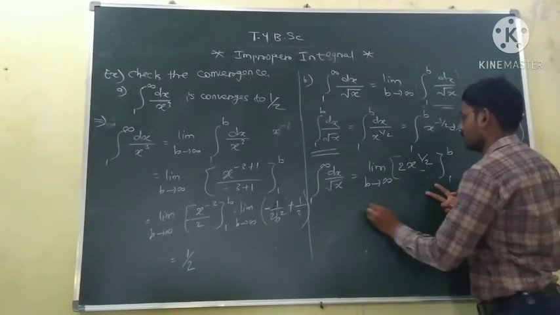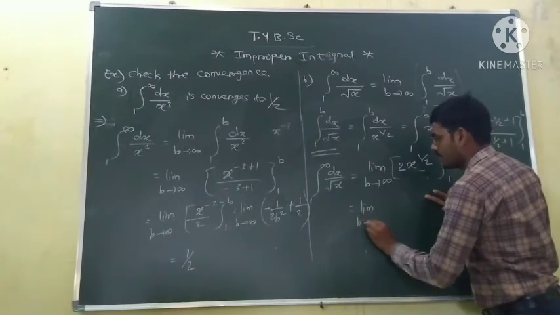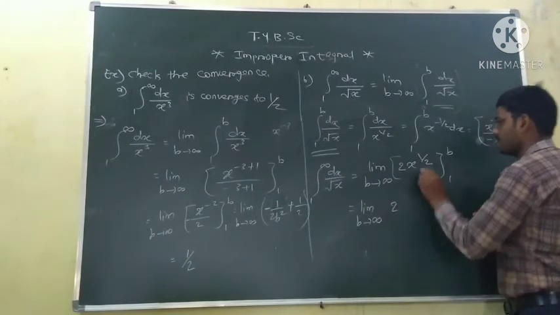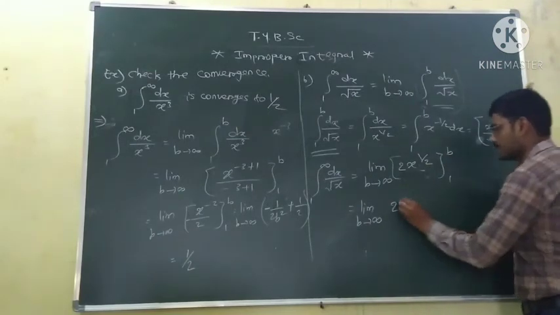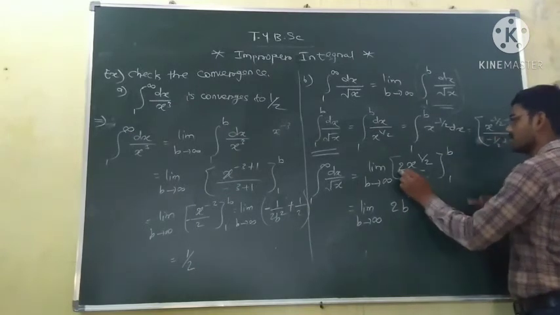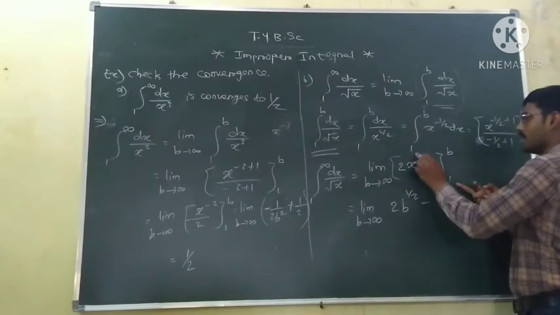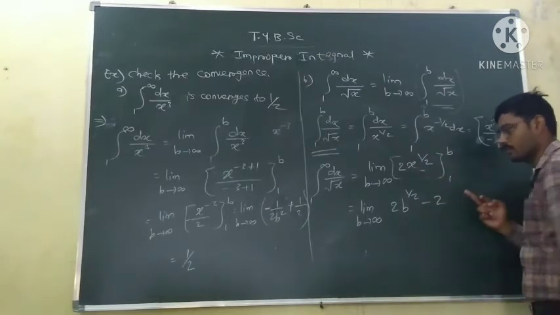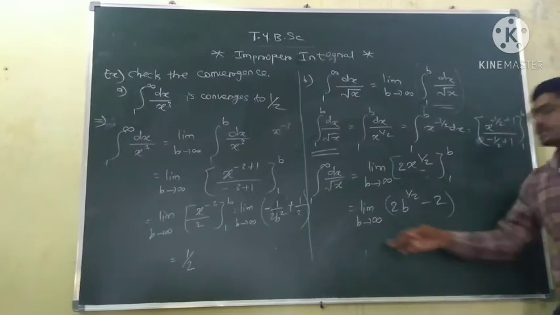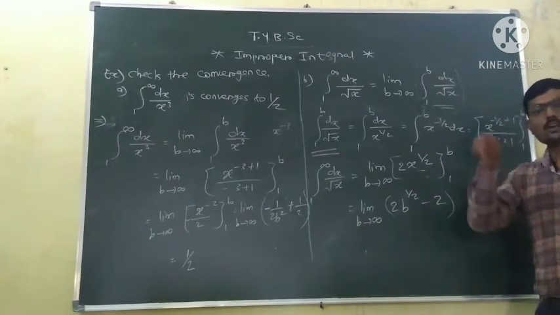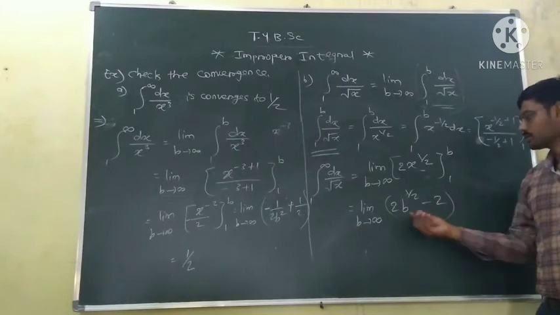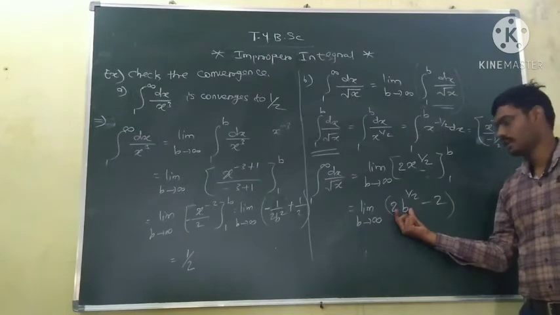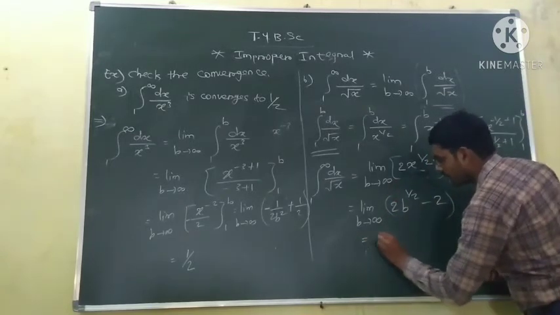This is equal to the limit as b tends to infinity of twice... now put first x equal to b, so twice b raised to power 1 by 2, minus put x equal to 1, so twice 1 raised to power 1 by 2. But 1 raised to power 1 by 2 is equal to 1, so twice 1, that is 2. Now as b tends to infinity, b raised to power half, that is the square root of b, also tends to infinity. This is a constant, but there is no use of the constant because the other term is tending to infinity. So the whole limit tends to infinity.